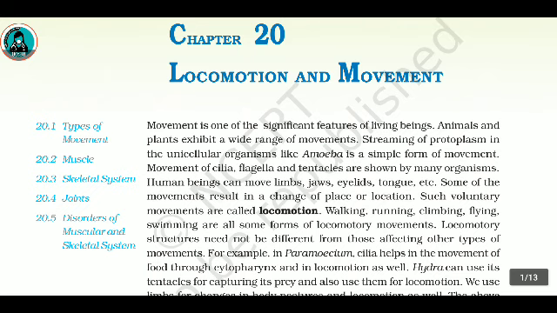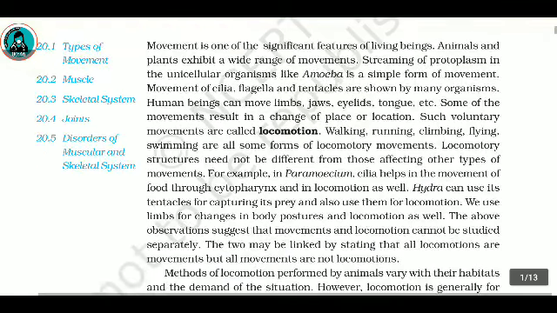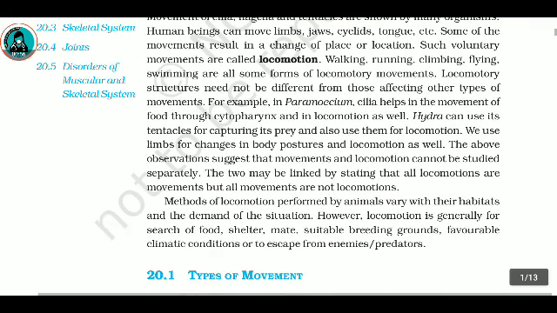For example, in paramecium, cilia help in the movement of food through the cytopharynx and in locomotion as well. Hydra can use its tentacles for capturing its prey and also use them for locomotion. We use limbs for changes in our body postures and locomotion as well. The above observations suggest that movements and locomotion cannot be studied separately. The two may be linked by saying all locomotions are movements, but all movements are not locomotions.